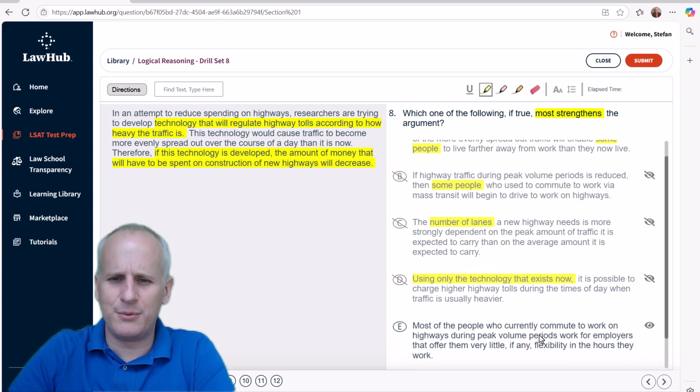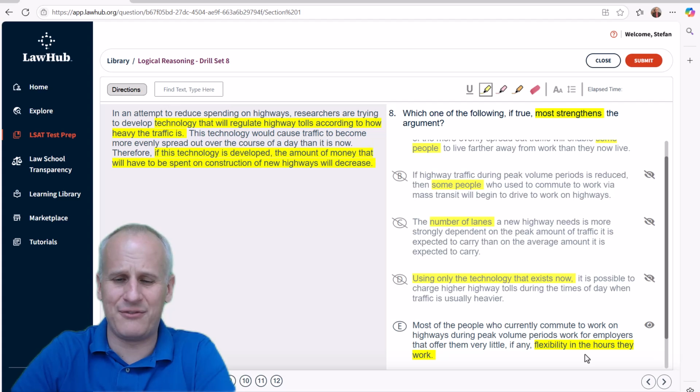Then just scrolling down so we can see E in full, most of the people who currently commute to work on highways during peak volume periods work for employers that offer them very little, if any, flexibility in the hours they work. And I might be thinking to myself, flexibility in the hours they work. Okay, is that like they can change, they can't change? I mean, if this is the case, if they don't have flexibility, kind of similar to choice D, it's going to weaken the argument because you're not going to evenly spread things out. You're going to end up with the same level of peak traffic because they can't change their hours of working. So E, once again, makes the conclusion seem less valid, thereby weakening it.